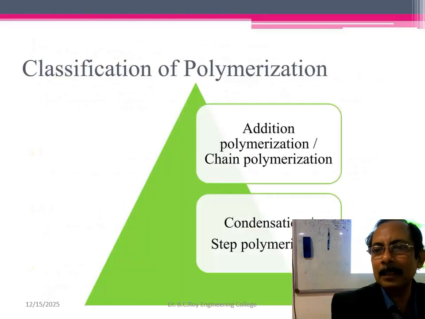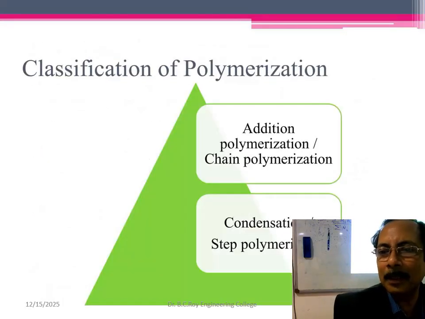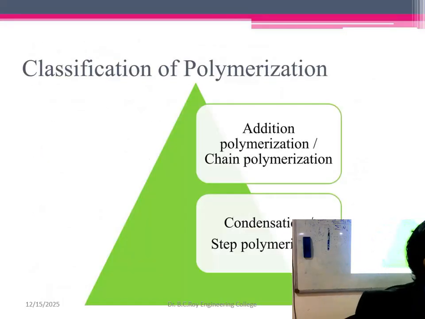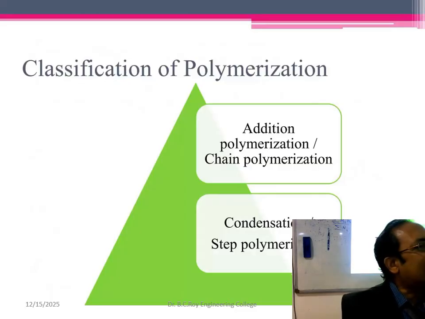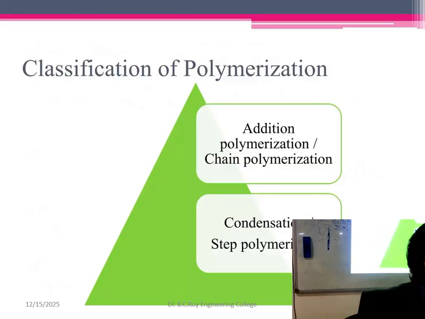Now the next classification: addition polymerization, called chain, and condensation, called step. Chain polymerization happens with the help of a catalyst called Ziegler-Natta catalyst, which is titanium tetrachloride plus triethyl aluminium. These two in combination are called the Ziegler-Natta catalyst, Zn catalyst.